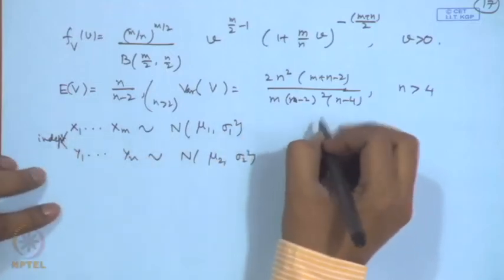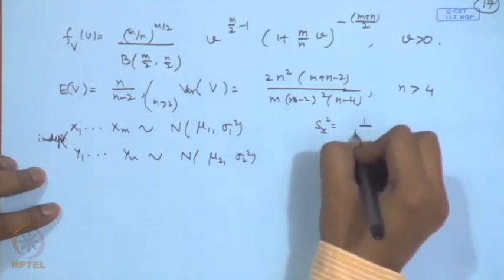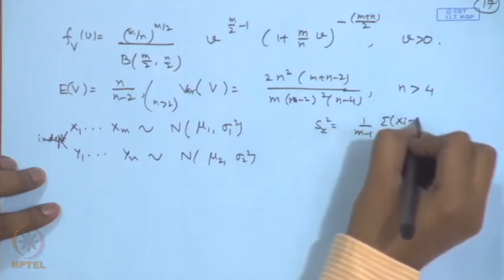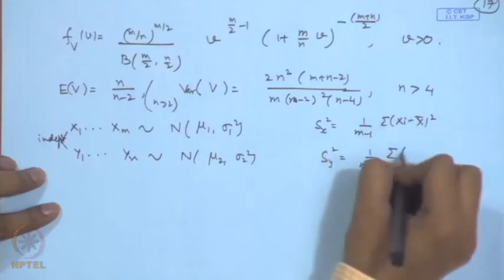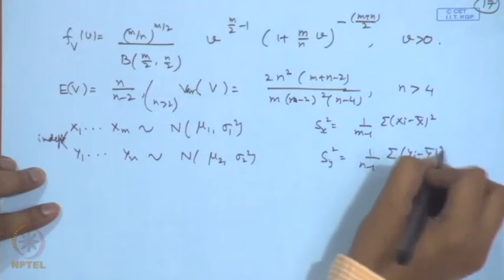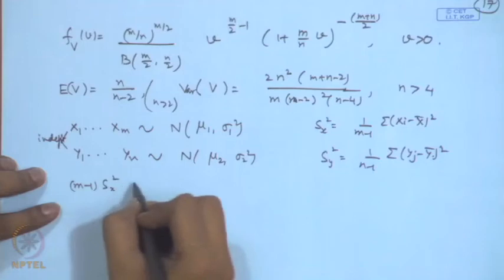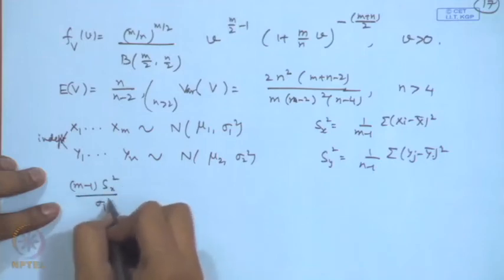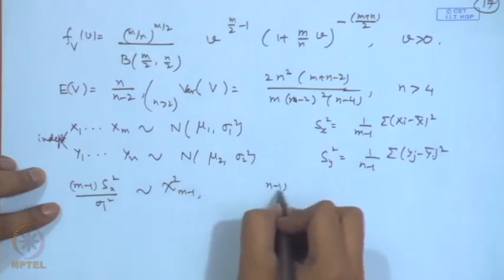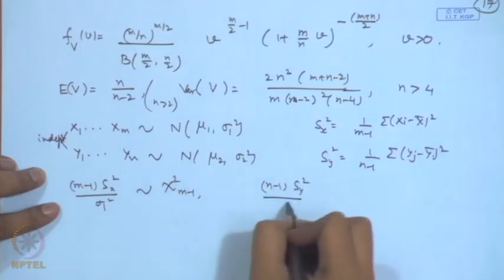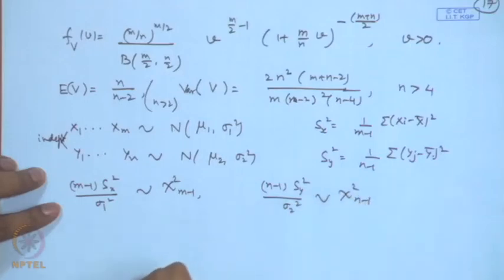Let us define S x square as 1 by (m minus 1) sigma (x i minus x bar) square and S y square as 1 by (n minus 1) sigma (y j minus y bar) whole square. Then (m minus 1) S x square by sigma 1 square follows chi square distribution on m minus 1 degrees of freedom, and (n minus 1) S y square by sigma 2 square follows chi square on n minus 1 degrees of freedom.